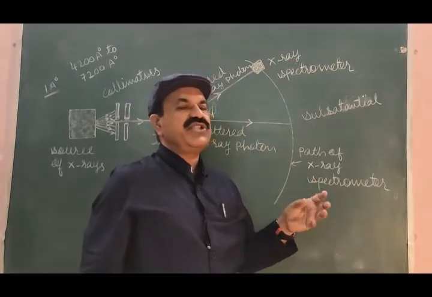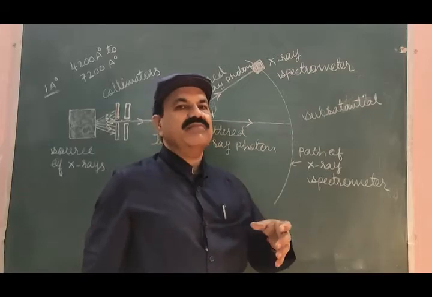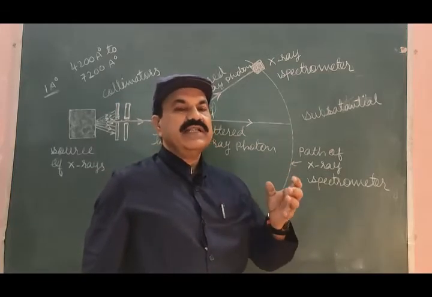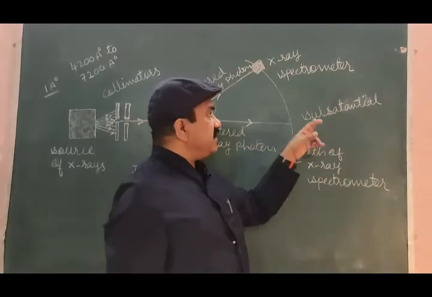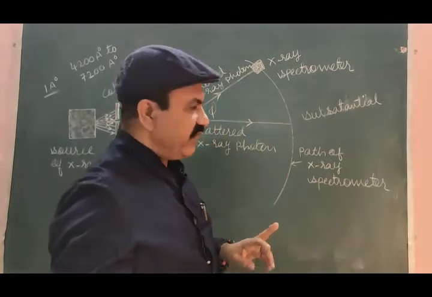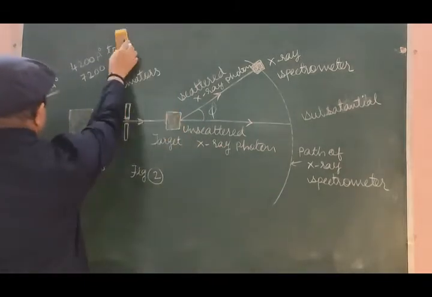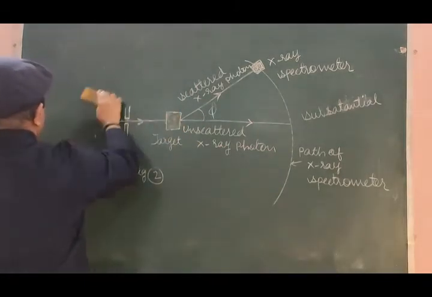Let us try to see and study the spectrum of X-ray photon at different scattering angle phi. For this we have to draw few figures. Let me wipe out this figure and go for the other one.